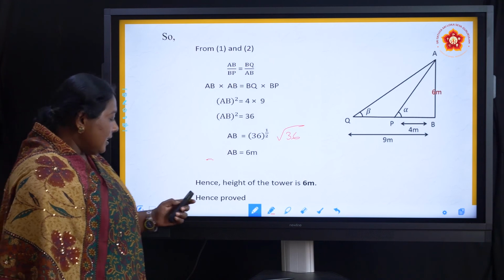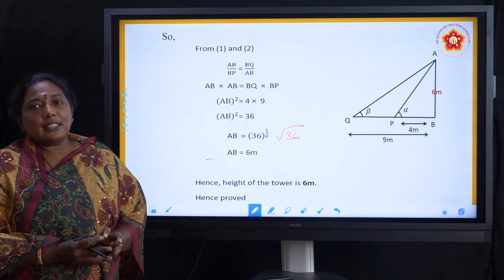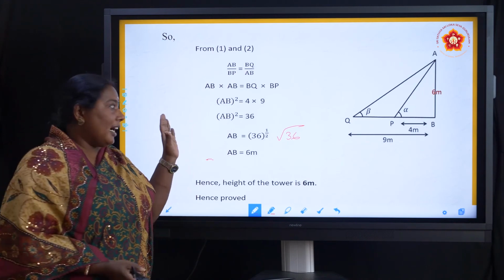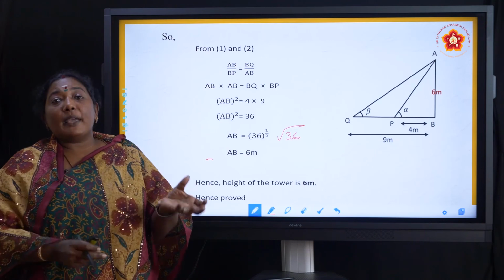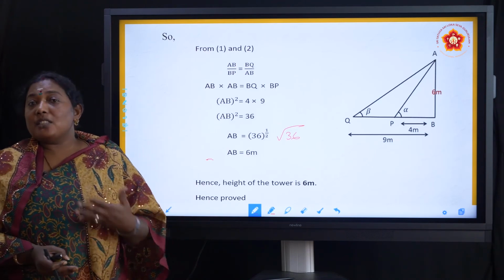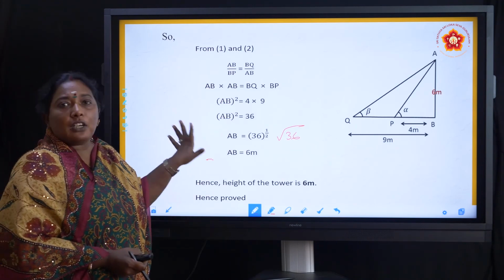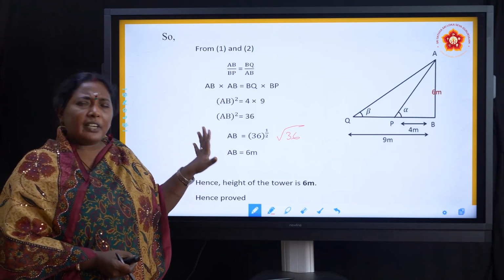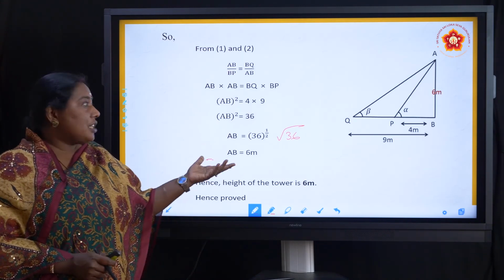Okay. So by this we finish our total chapter. In that we have finished all the important sums. The balance sums are based on these sums only. Please try to do these sums. For your projects also, you can take any one of these sums and do it. It will be very helpful. If you do it as a project, you will never forget this chapter.